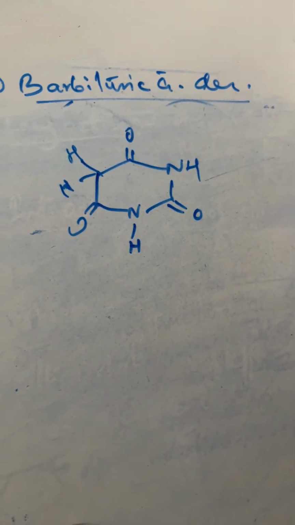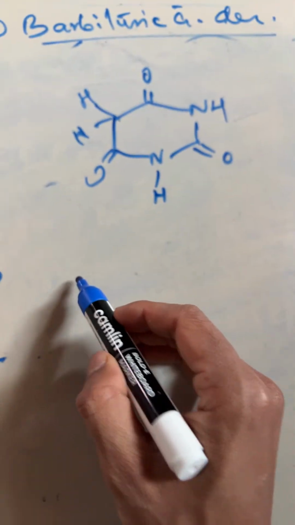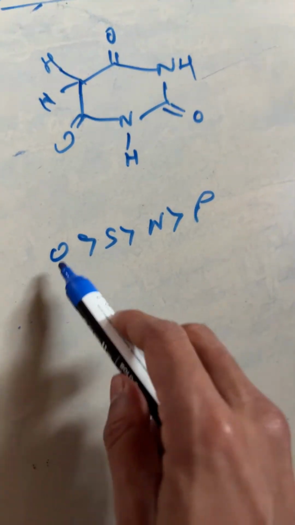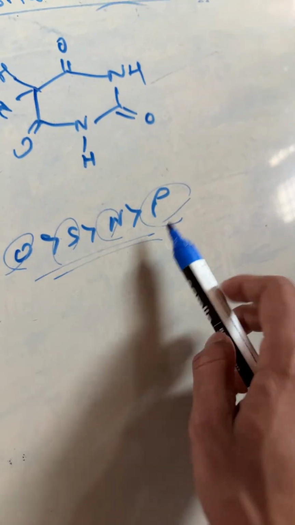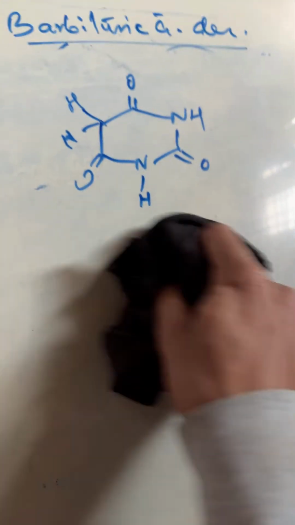So do you know how to start the numbering of any heterocyclic ring? So what is the priority? Priority is OSNP. What does it mean? First you will number the oxygen, then sulfur, then nitrogen, then phosphorus. This is the priority order for numbering of any heterocyclic ring.